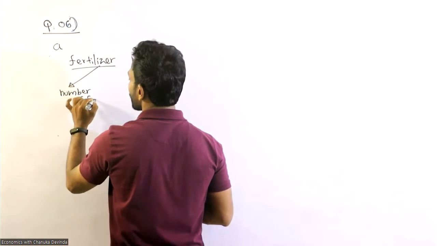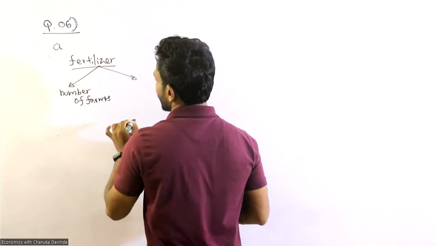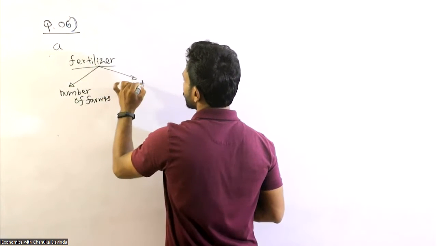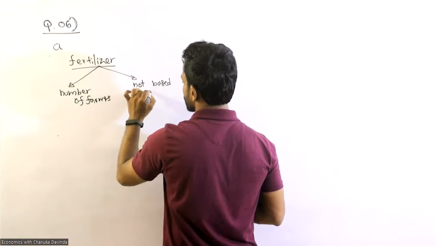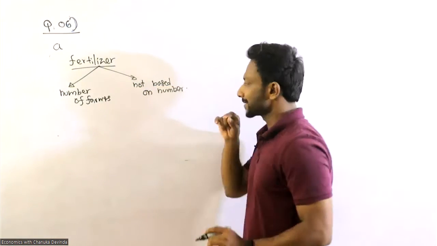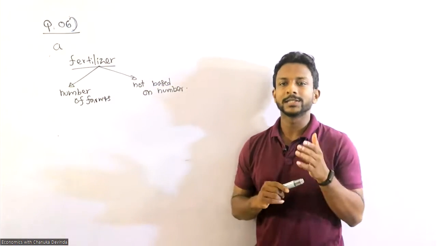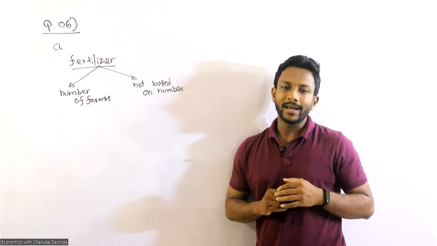So the number of farmers, or it is not based on the number of farmers. This is the main criterion to distinguish between collective and individual.